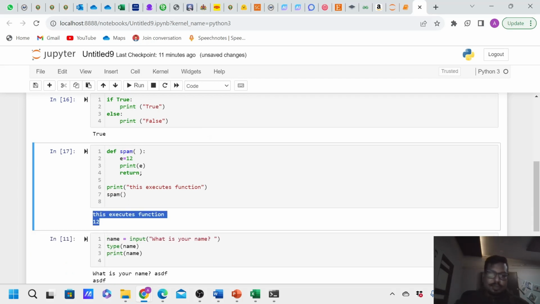So this is the function which I have created, and def is the keyword that I have to use to define the function at the beginning. And you can see that this is just a simple print statement where I have called this spam function which we have created over here, where I have stored one variable, printed that variable and returned it. So whatever value I am returning from here will be returned over here, and the value of E will be printed onto the screen. So you can see the output.